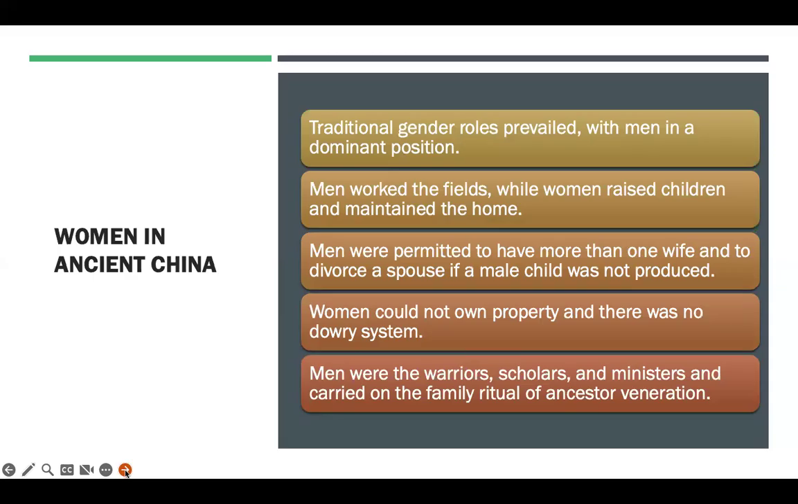And as we're talking about ancient society, historians typically cover gender roles. And so in ancient society, it was just common for things to be patriarchal. The men worked in the fields, the women raised the children. In some cases, men were permitted to have more than one wife. They could divorce if there was no male heir because that was considered very important. Women could not own property, and there was no dowry system at that time. Men were the warriors and scholars and ministers, and they carried on the rituals of ancestor worship.